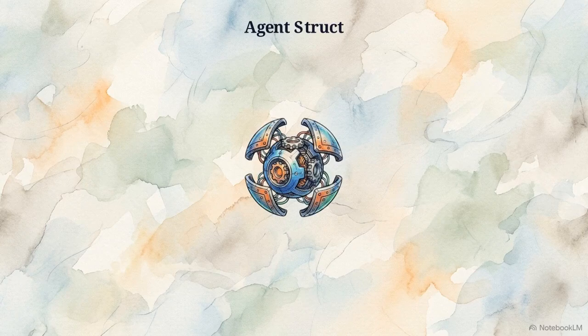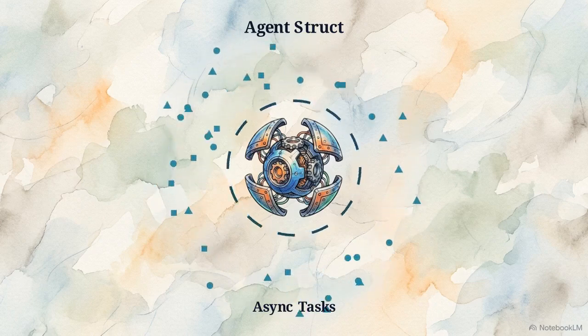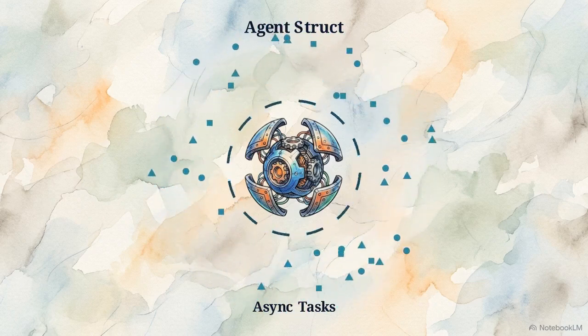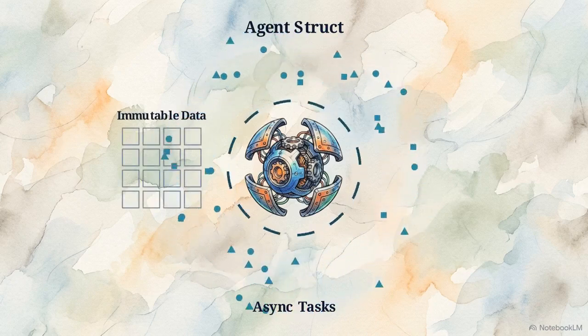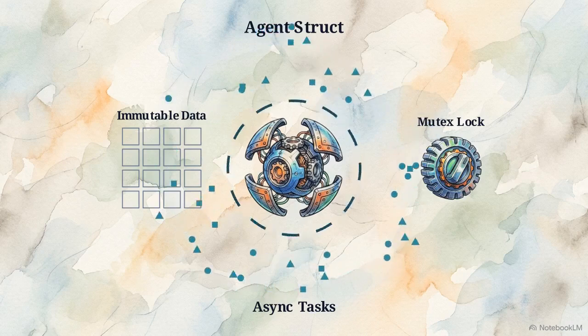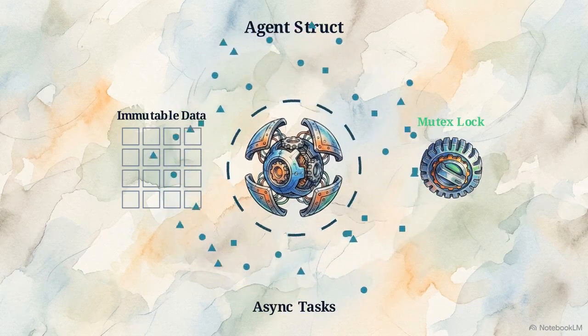Goose's foundation is the agent struct. It houses a continuous evaluation loop, utilizing a Rust-based async actor model. The Tokio runtime handles the heavy lifting, executing hundreds of background tasks concurrently while keeping the main event loop unobstructed. To maintain stability across parallel processes, Goose relies on immutable data structures. When shared mutable state is required, it's strictly controlled through synchronization primitives.